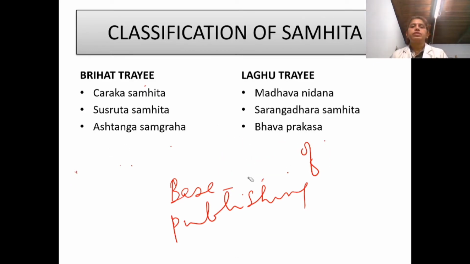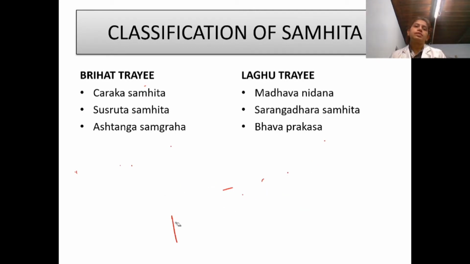The names of the Brihatrayis are Charaka Samhita, Sushruta Samhita and Ashtanga Sangraha. The names of the Laghutrayis are Madhava Nidana, Sharngadhara Samhita and Bhavaprakasha. The year of publication of these three Brihatrayis is previous to the Laghutrayis.